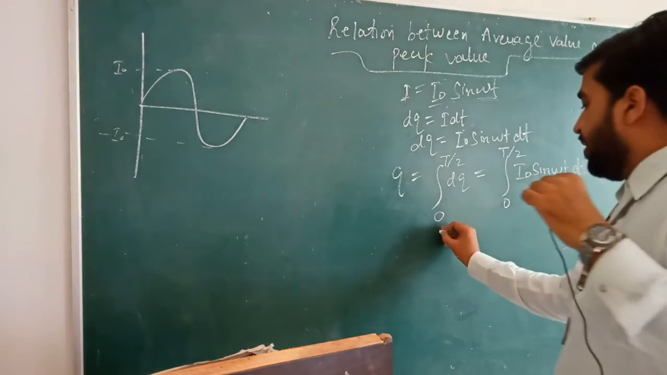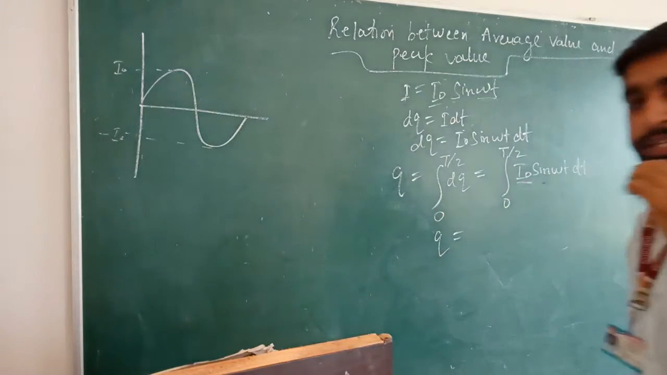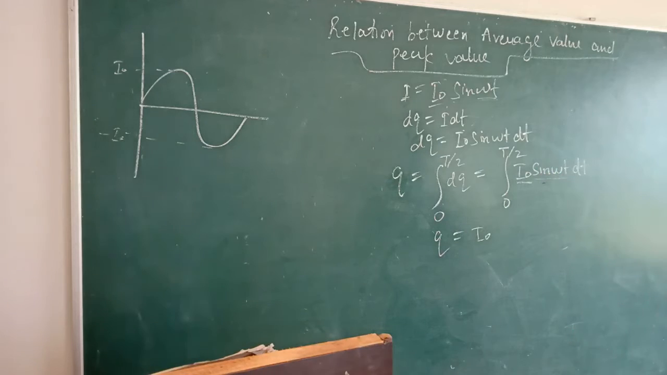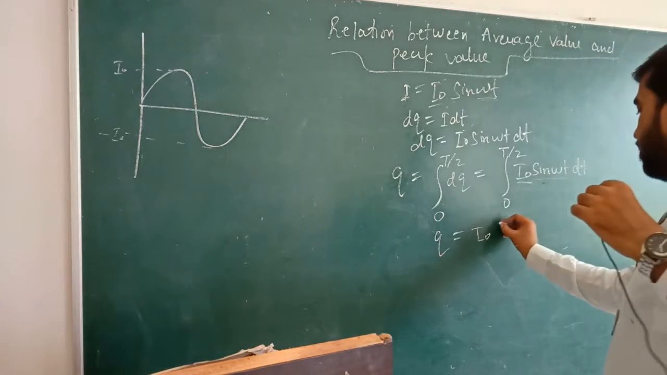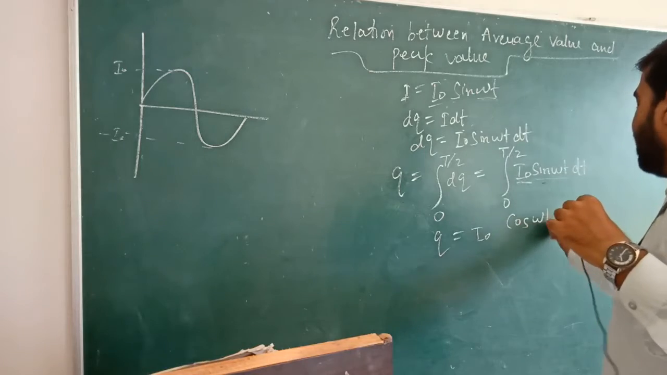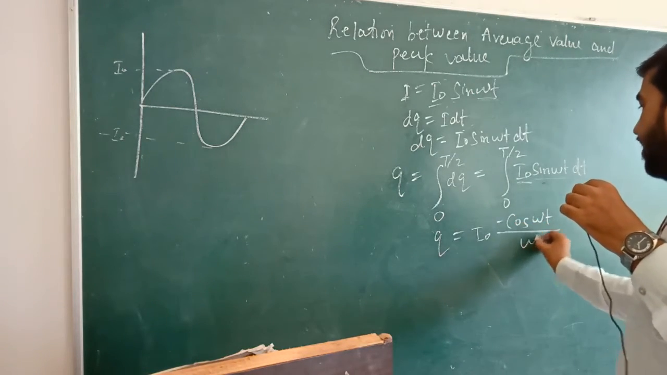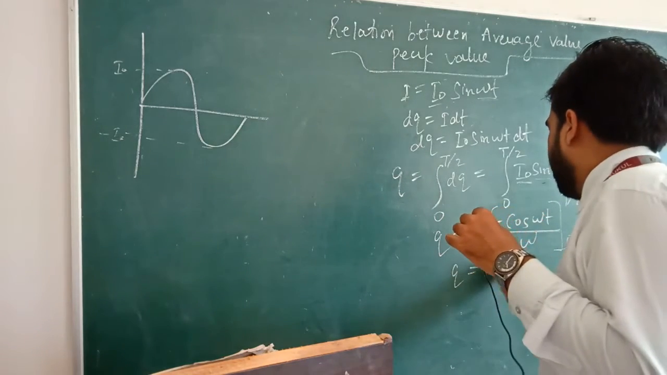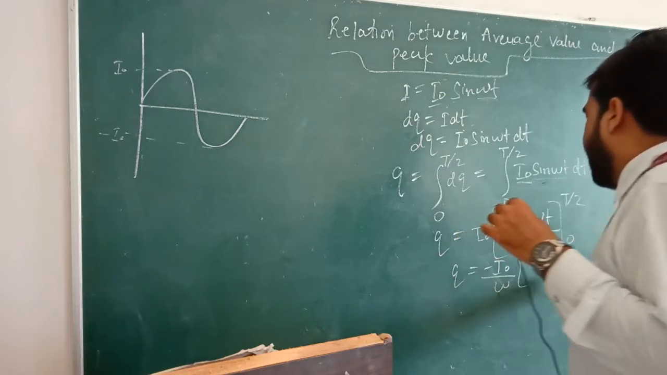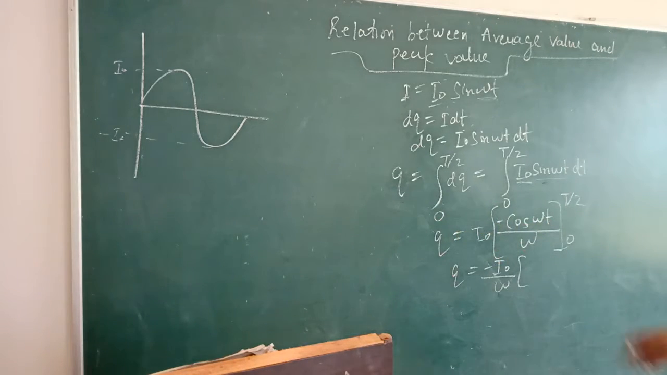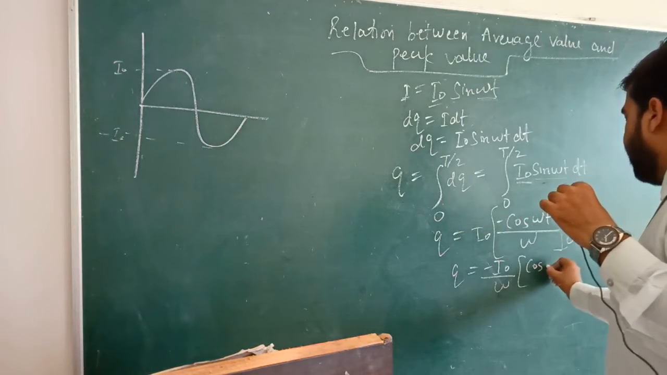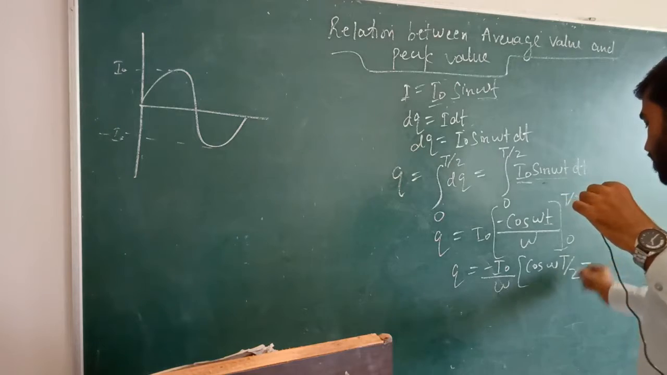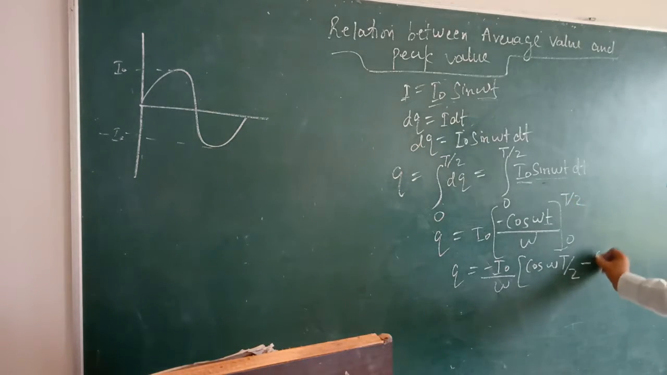Now Q is equal to, I naught is constant, so this will be out of the integration. Integration of sine omega t will be minus cos omega t divided by omega. What will be the limit? 0 to T by 2. So Q is equal to minus I naught upon omega, taken out. Then upper limit minus lower limit. So this will be cos omega, in place of t there will be T by 2, minus cos 0.